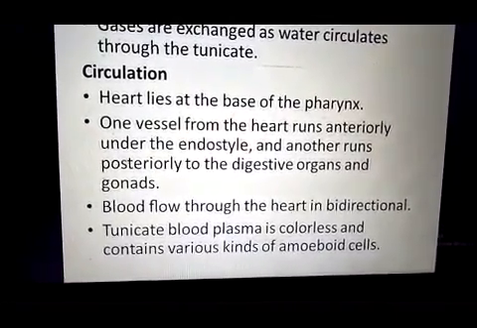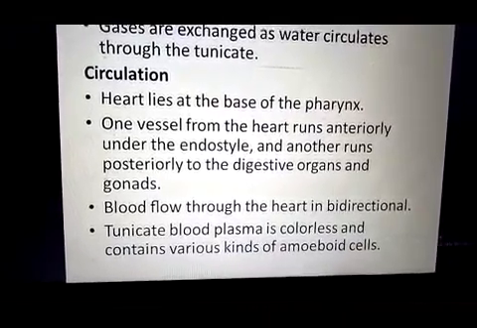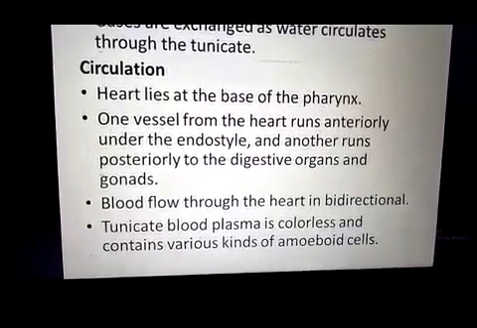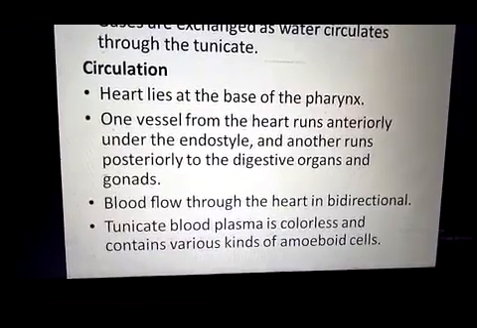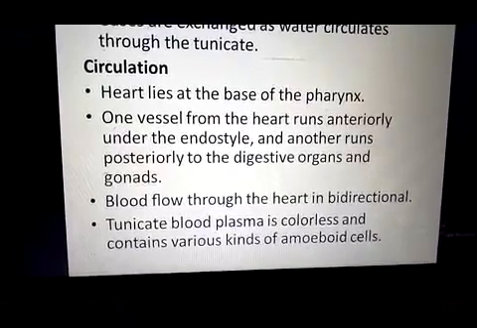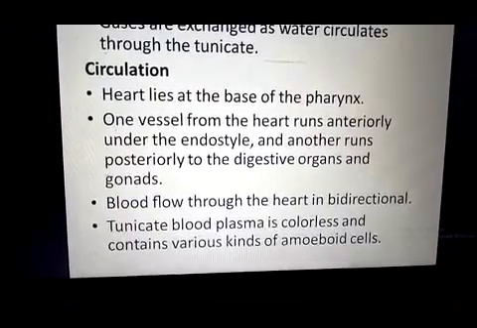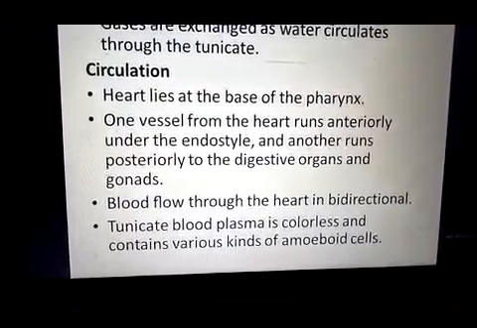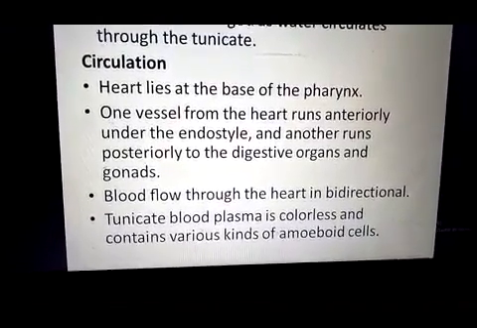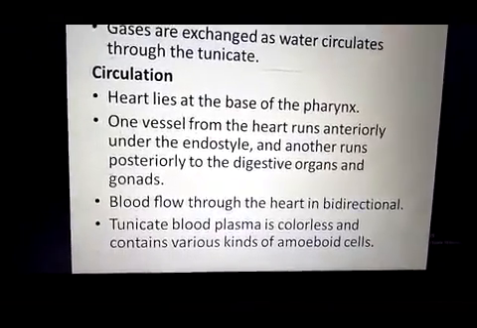So blood with the capillaries reaches the tissues, and after some beats the flow of the blood is reversed. So you can say the movement of the blood in the blood vessels is bidirectional. The heart pumps the blood into the anterior vessel as well as the posterior blood vessel. Blood is colorless and contains amoeboid cells.